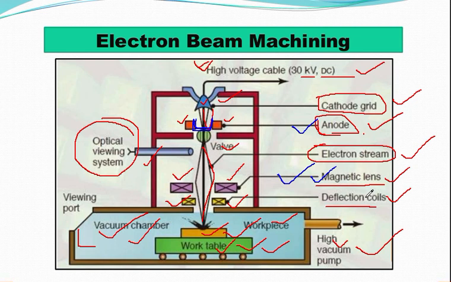Then the electron beam passes through the final section of the electromagnetic lens and the deflection coil. You can see there is a deflection coil and also a magnetic lens.